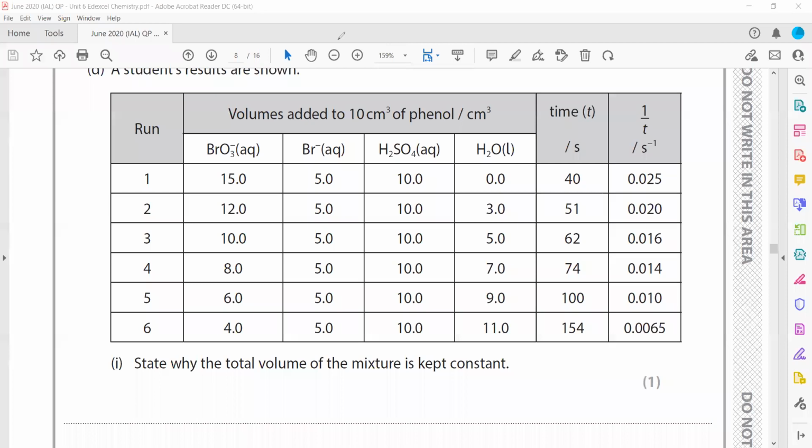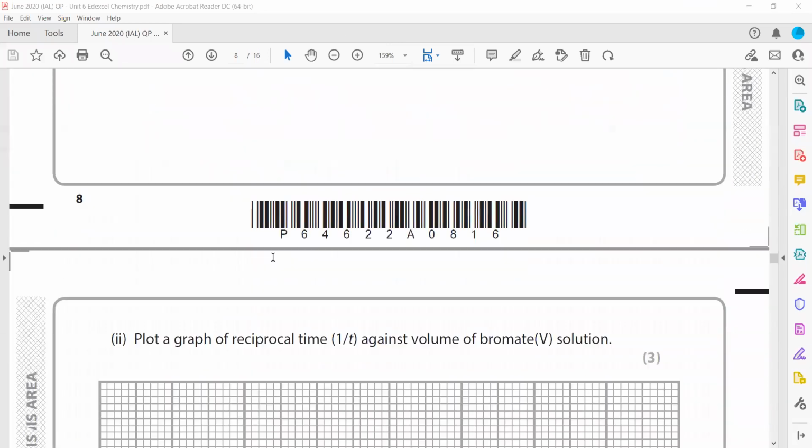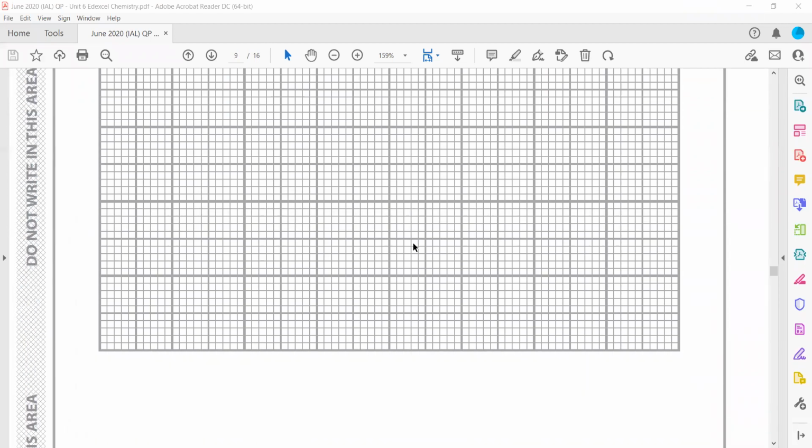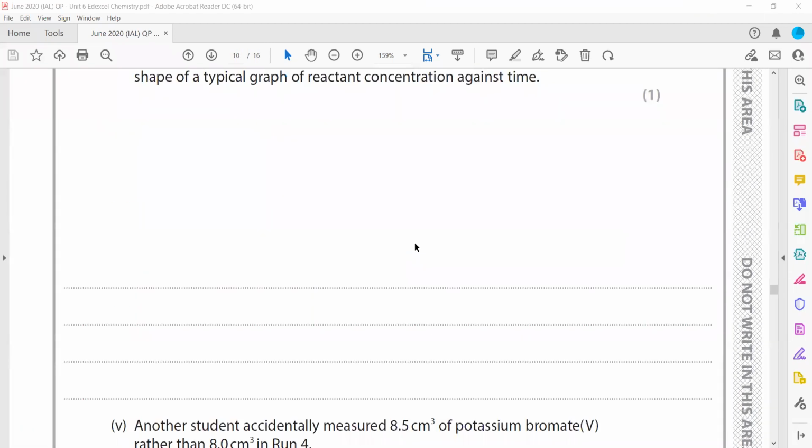So he should not discard it, just make the total volume the same by adding a smaller portion, like 6.5 cm cube of water.